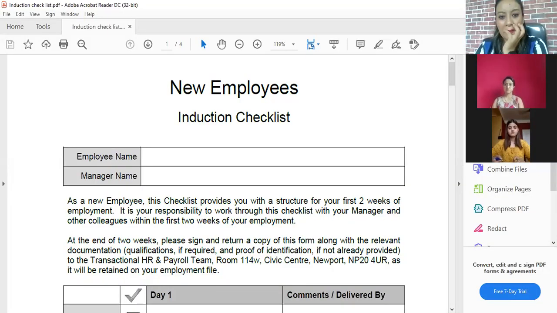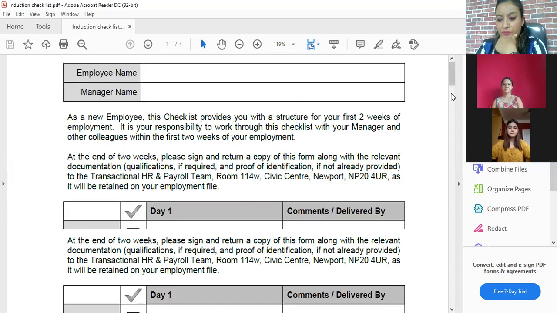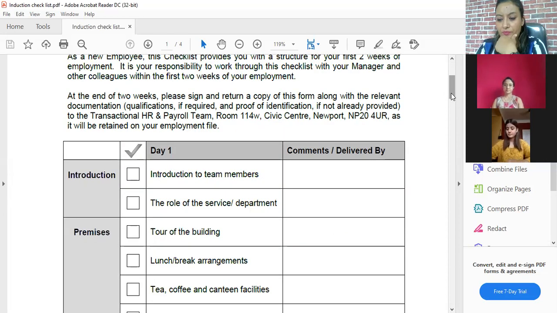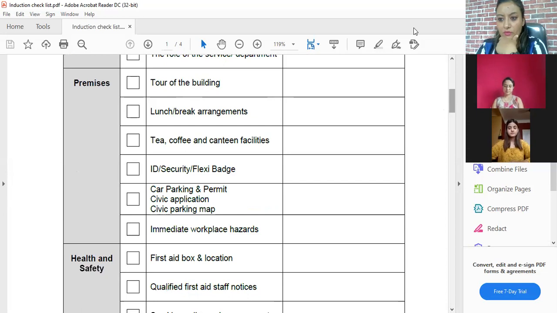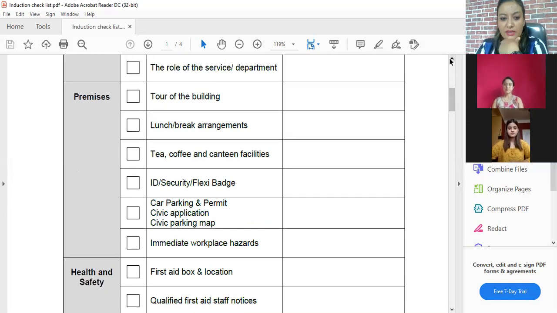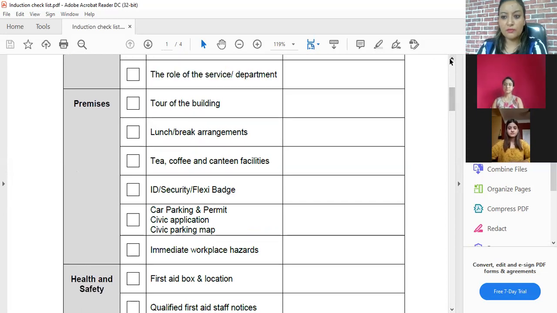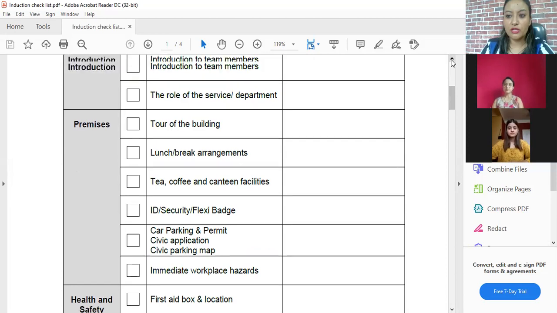Can you see? Yes. The new employee induction checklist. In day one, you can do introduction to the team members, and also however you plan according to your department, the discussion you have.